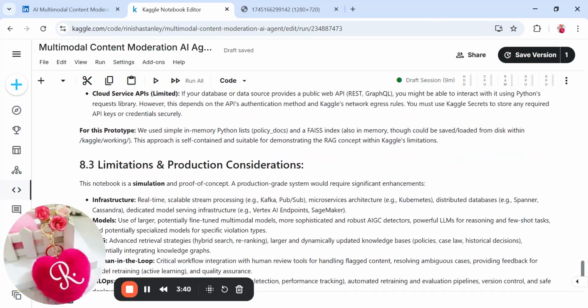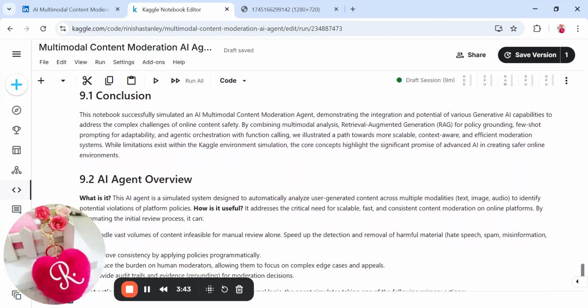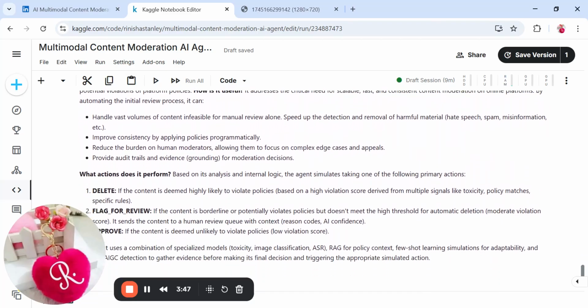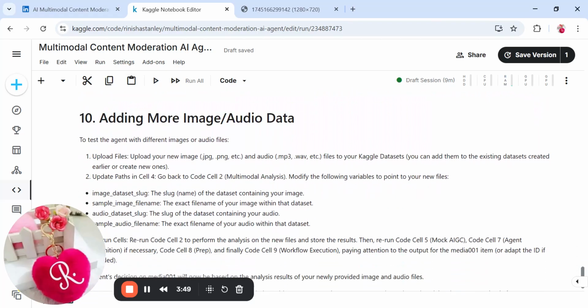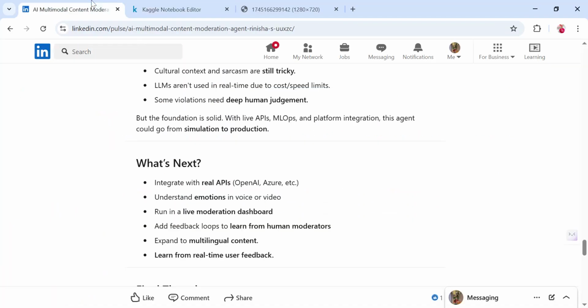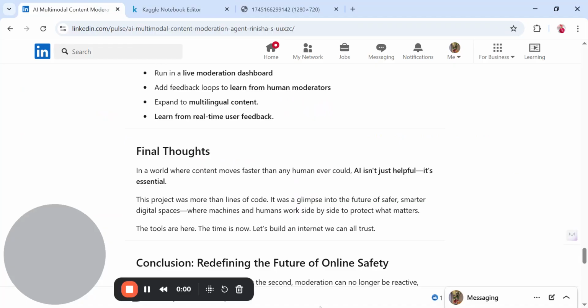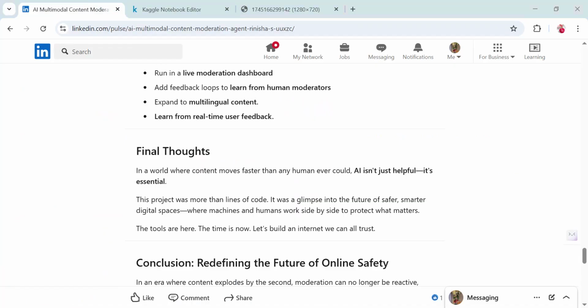In conclusion, how is it useful? With millions or billions of pieces of data coming in every single day, handling it manually is not possible.